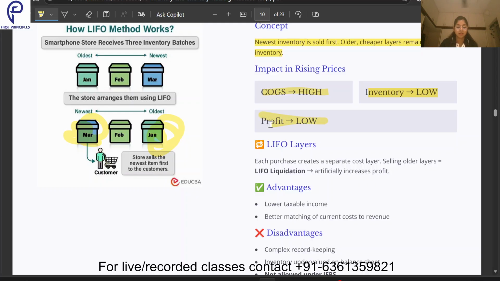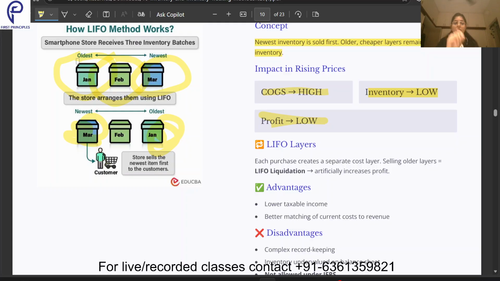Now coming to the LIFO layers. Each purchase creates a separate cost layer, and selling old layers is LIFO liquidation, and it artificially increases profit. Whenever one set of goods is purchased, this is one layer. When another set of goods is purchased, this is another layer.